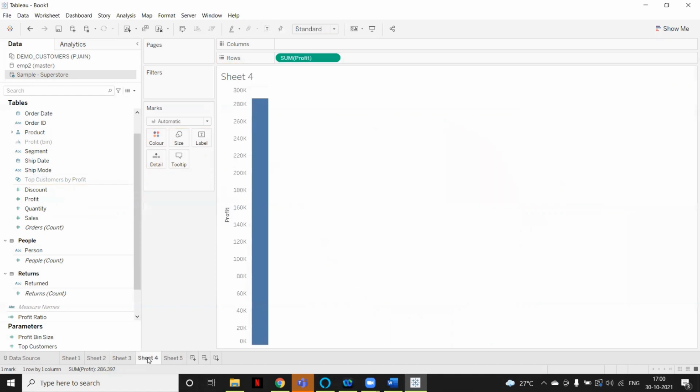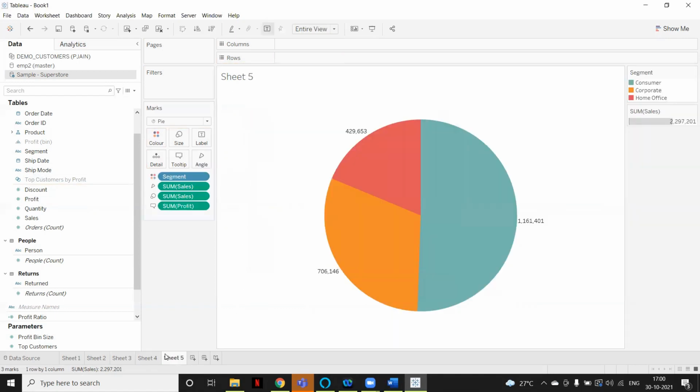So we have created just two sheets, bar chart and pie chart. I think it's good for today. What you can do, you can just start.